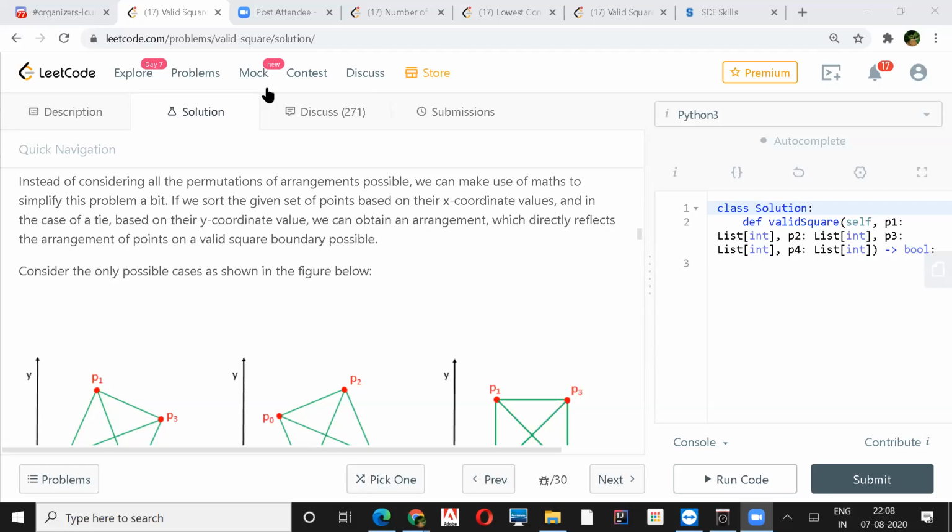When we keep putting those values into the map, and finally the size of the map is just 2, then we can prove that it's a square.